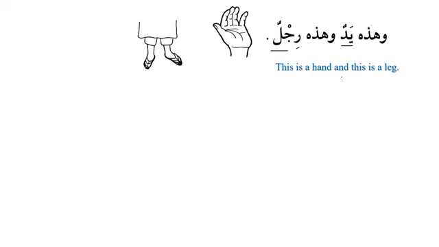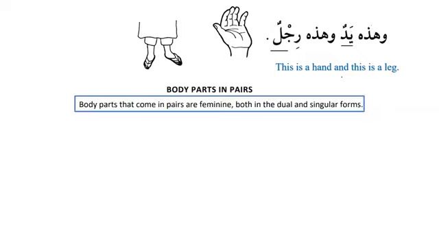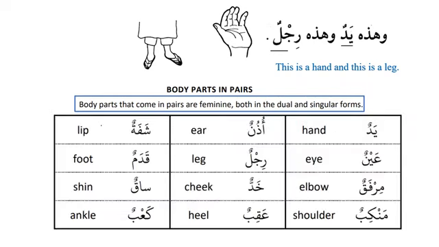Perfect. Now, body parts that are in pairs, we have learned like 4 or 5 of them. So inshallah, I will provide you with the list of the body parts that have been used in the Quran, and they are in pairs, so that when we are reciting the Quran, we can relate it to our learning. So these are basically the body parts that are in pairs, and these are the ones that have been used in the Quran. Shafatun, lip, udhunun, ear, yadun, hand.